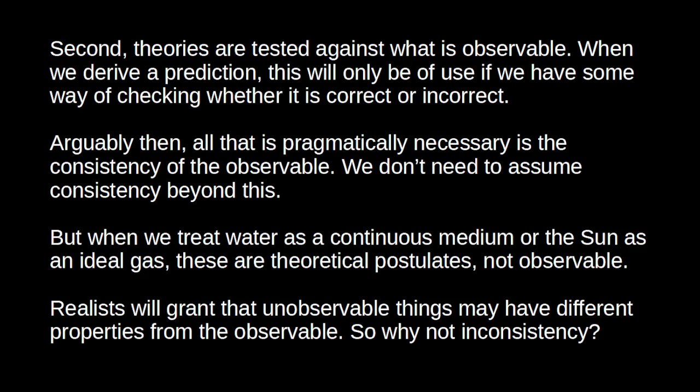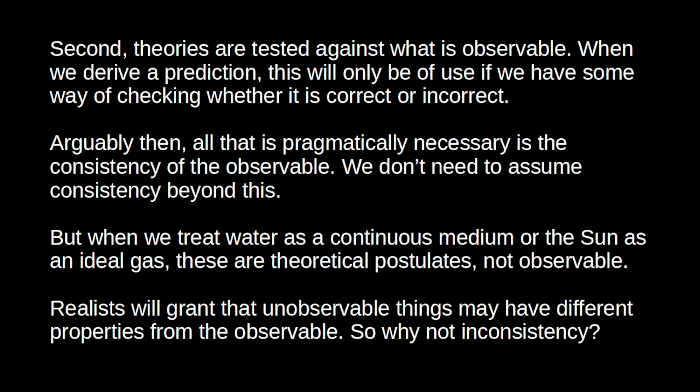But of course, if you just look through a telescope at the galaxies, they look completely still. So the point is that, in all of these cases of supposedly inconsistent objects, the inconsistency is not observable. So the fact that the observable world is consistent doesn't in itself entail that the world beyond the observable is consistent.